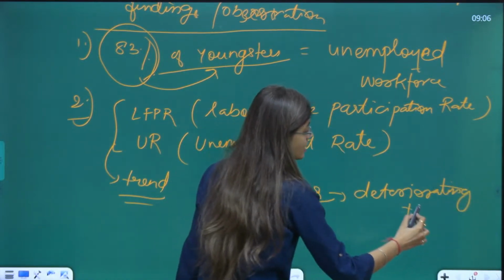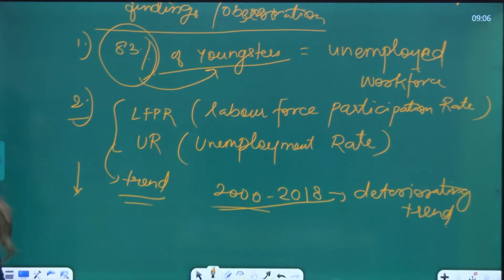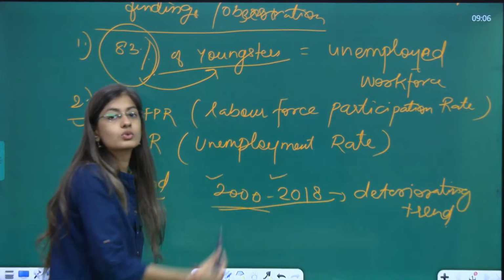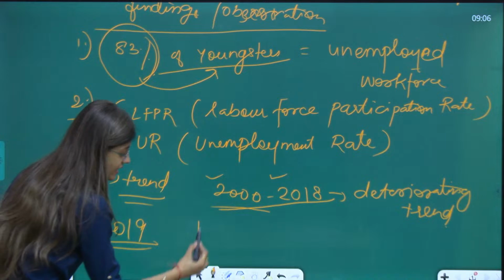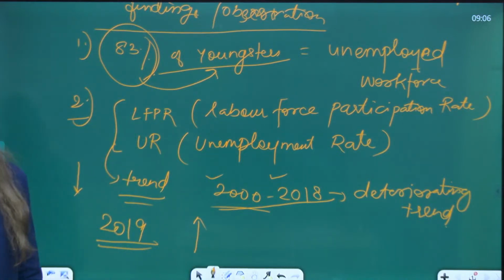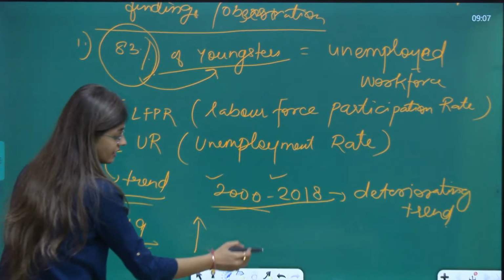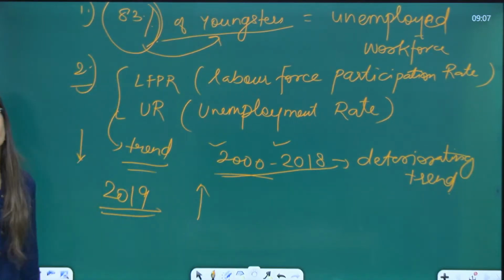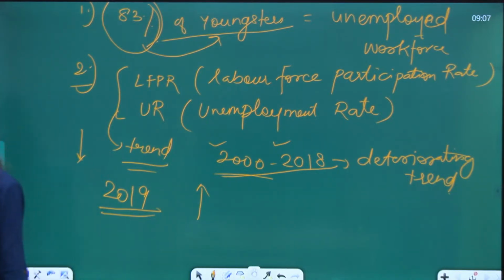That means they are continuously falling from 2000 to 2018. But after 2019, they have seen an increase or rise in their numbers. This is the second finding of the report. These findings can be asked directly in the exam, so please take care and write these. Make sure you write these in your registers.